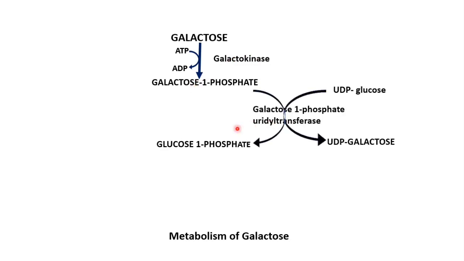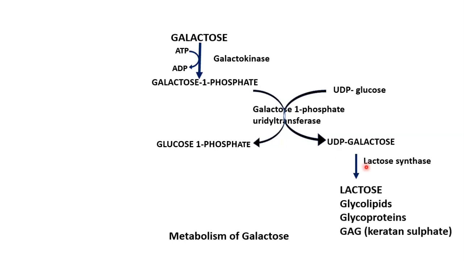This then, in the presence of galactose 1-phosphate uridyl transferase enzyme, reacts with UDP glucose to form UDP galactose. This enzyme is the rate regulating enzyme of galactose metabolism.